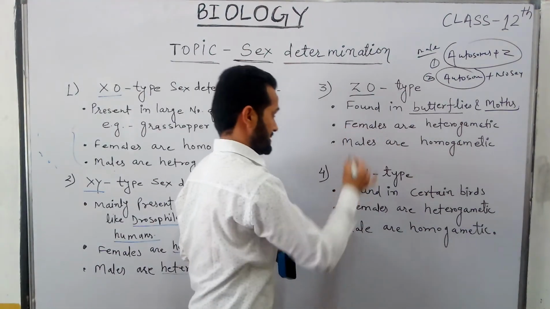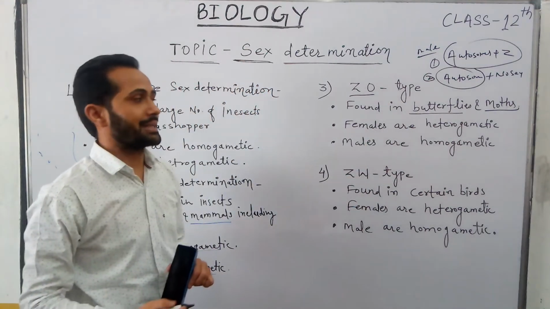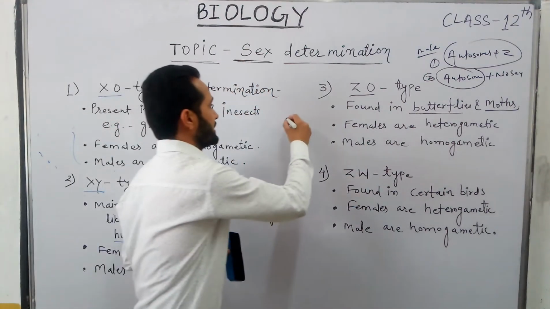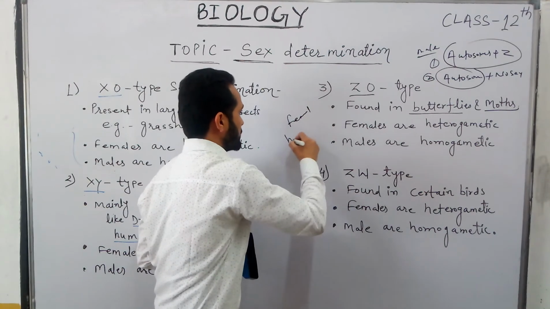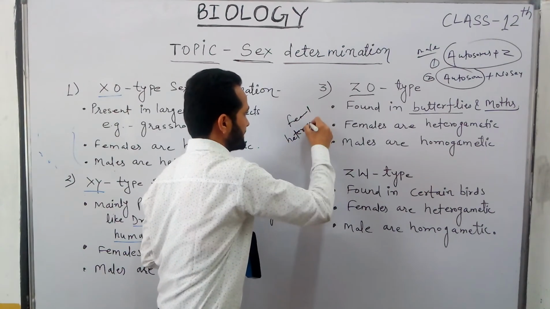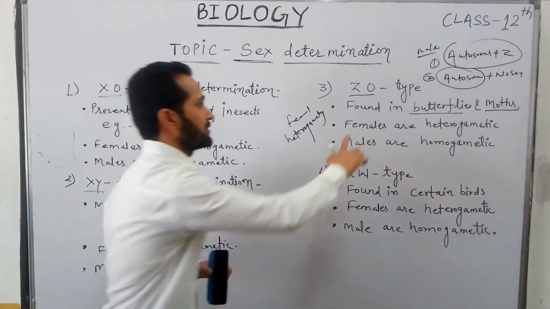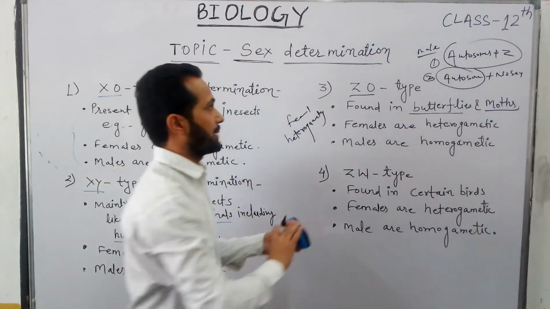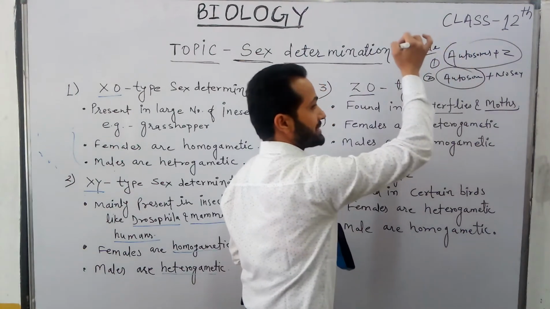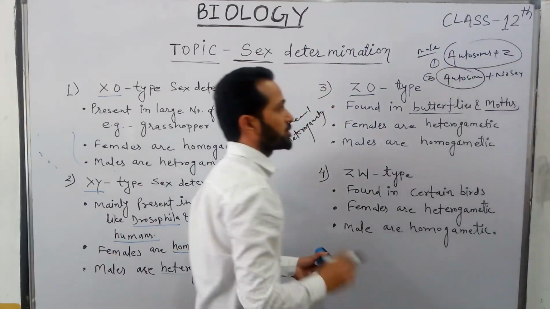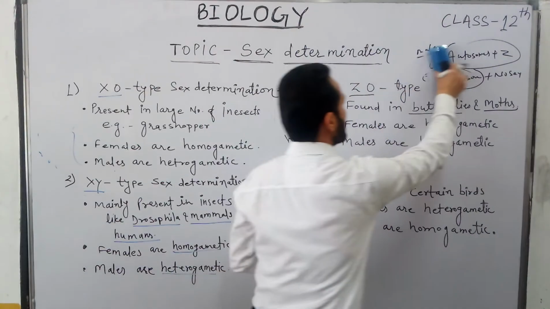That's why it is an example of female heterogamety, because females produce two types of gamete.